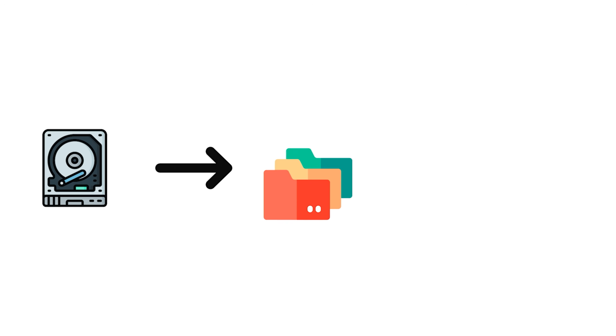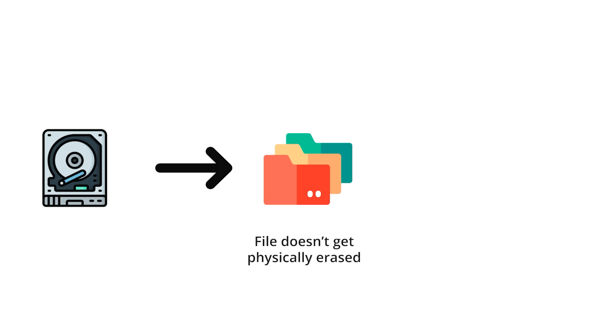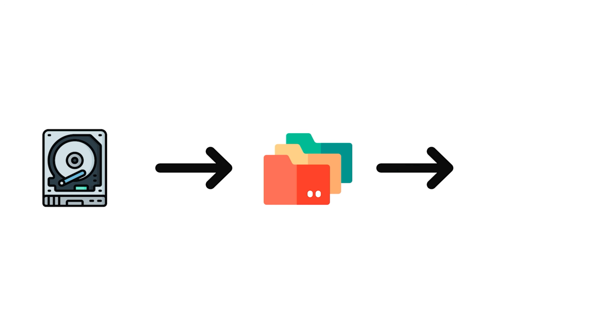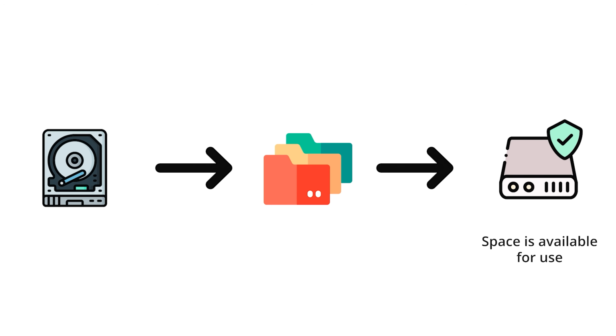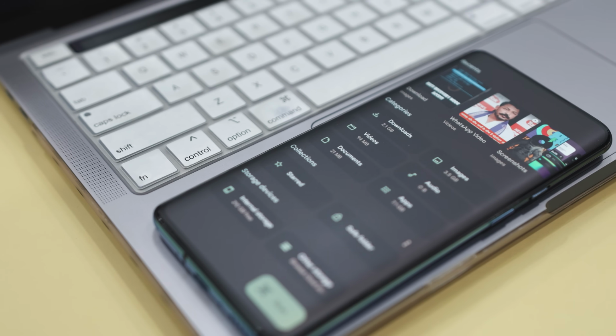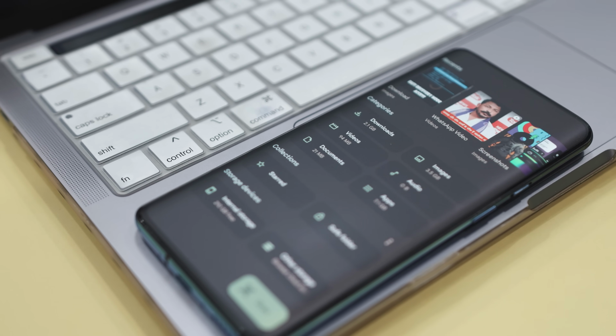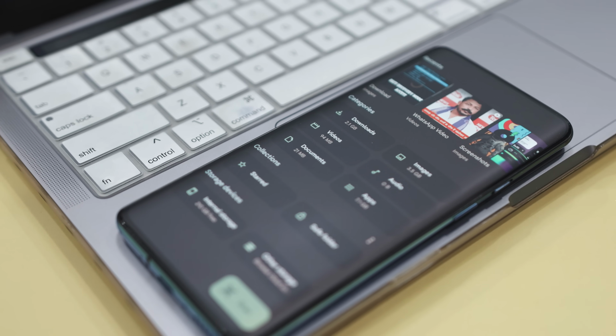Now, when you delete a file on your Android, it's not completely gone. Instead, Android marks the space as available, making it look like the file has vanished. In reality, the data is still there until new files overwrite it. This means you have a window of opportunity to recover your lost files before they are permanently erased.